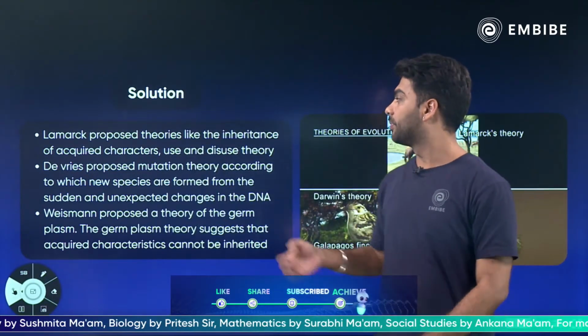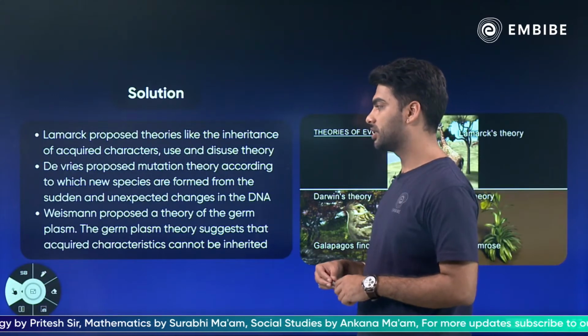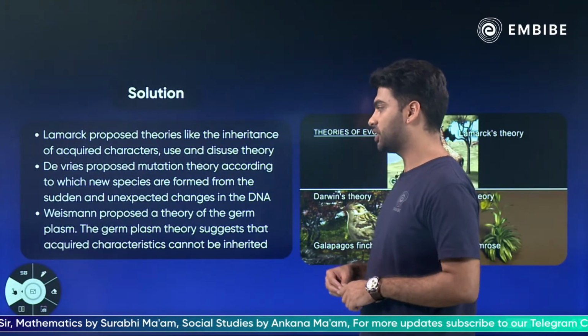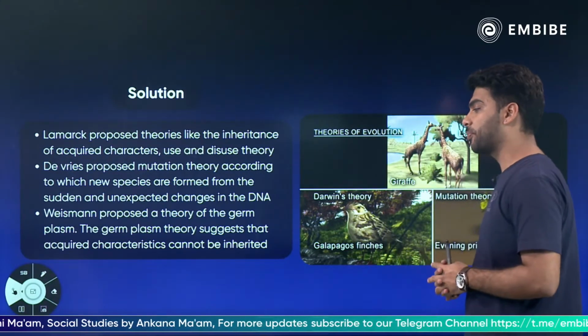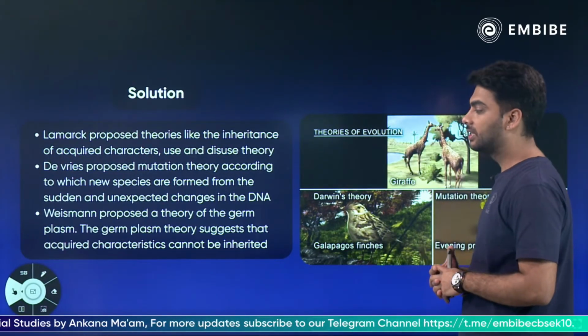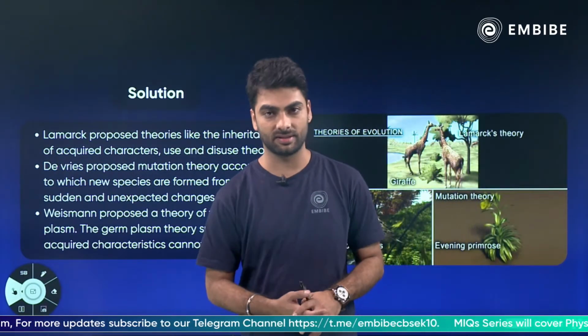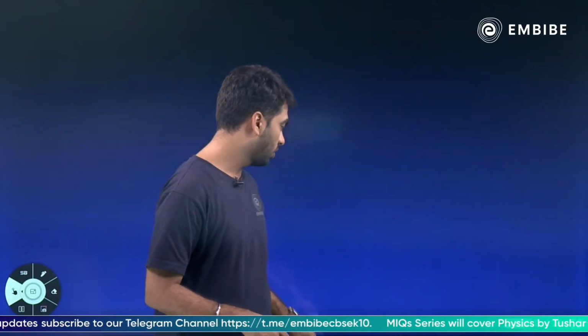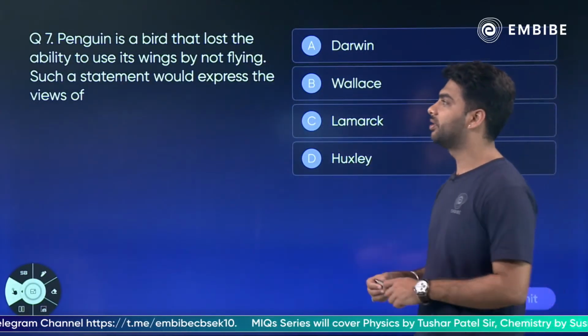Okay? Lamarck proposed theories like the inheritance of acquired characters and the use and disuse theory. De Vries proposed mutation. Mutation is a sudden change in the DNA. And Weismann proposed the theory of germ plasm. The germ plasm theory suggests that acquired characteristics cannot be inherited.